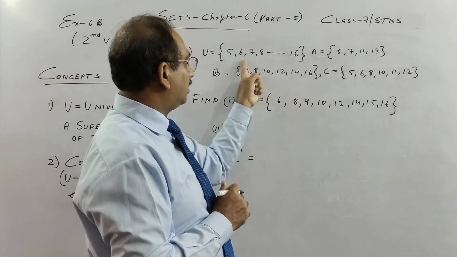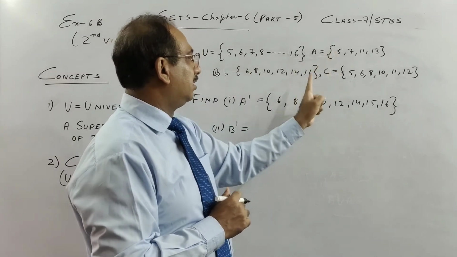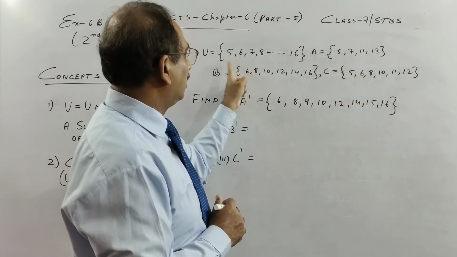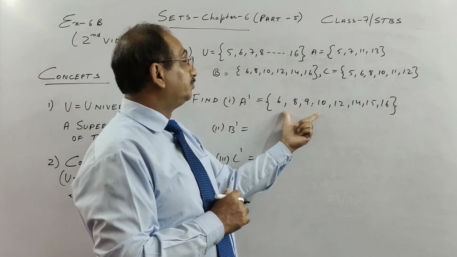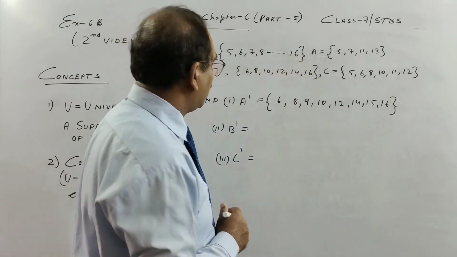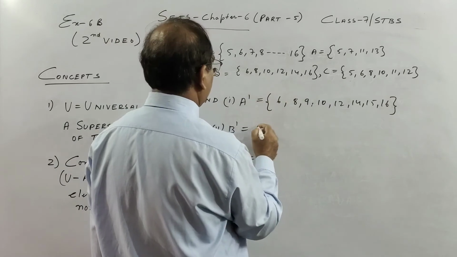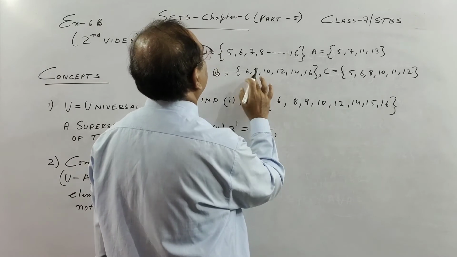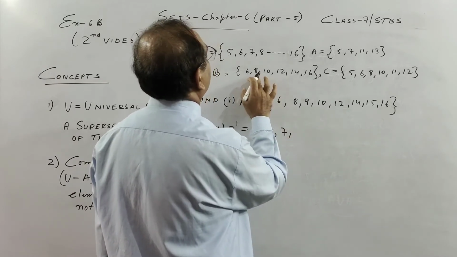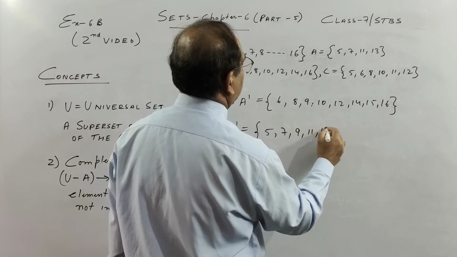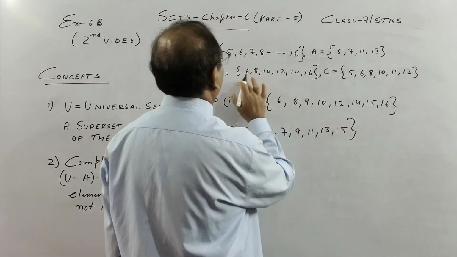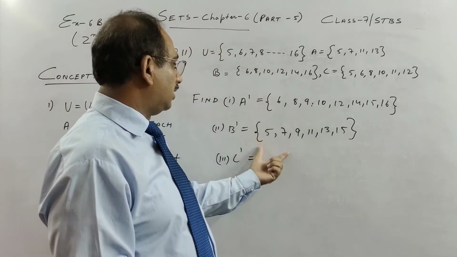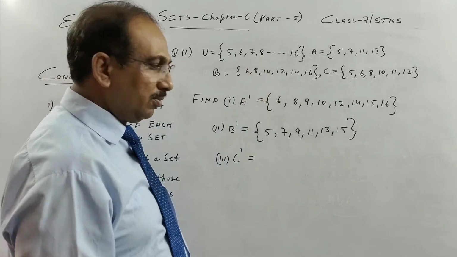Let us see together if we get this or not. 5, 6, 7, 8, 9, 10, 11, 12, 13, 14, 15, 16. So this is A complement, which is there in the universal set but not in A. B complement means, children, which is in the universal set but not in B. 5, 6, 7. 7 is not here. 9, 11, 13 and 15. So see, all the even numbers are there. So B complement will be all the odd numbers, and together if you see, we will get the universal set.